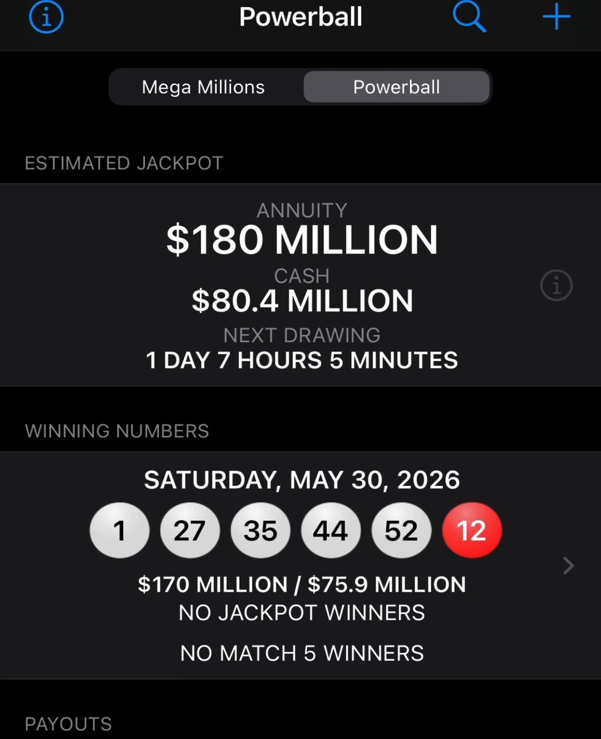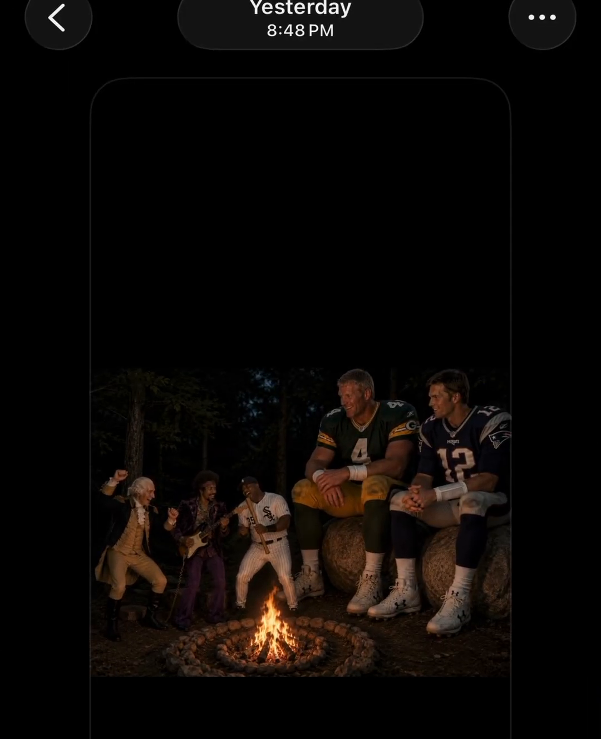I said put George Washington, Jimi Hendrix, Frank Thomas, and then around the campfire there's also Brett Favre and Tom Brady, but Brett Favre is very big. Tom Brady's very big. They're like twice the size. I put 3 times the size. And they're at a campfire in the woods, with 2 circles of stones around the campfire. Anyway, so I did that and check this out.